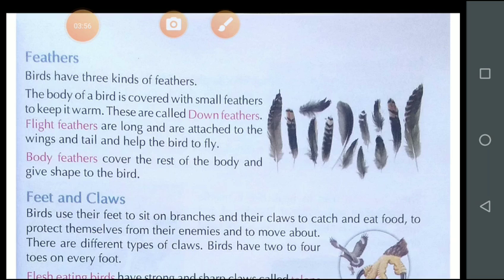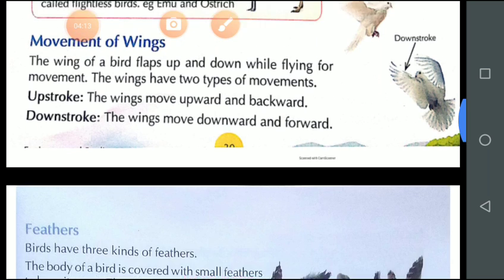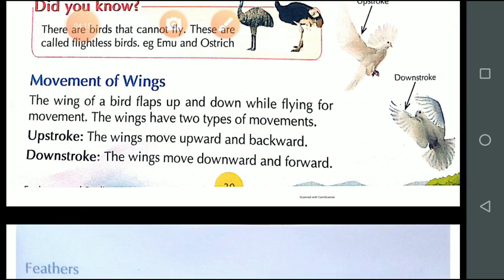The bodies of birds are very light, which helps them to fly easily. And what is the reason for that? This is because the bones of birds are thin, light, and hollow.